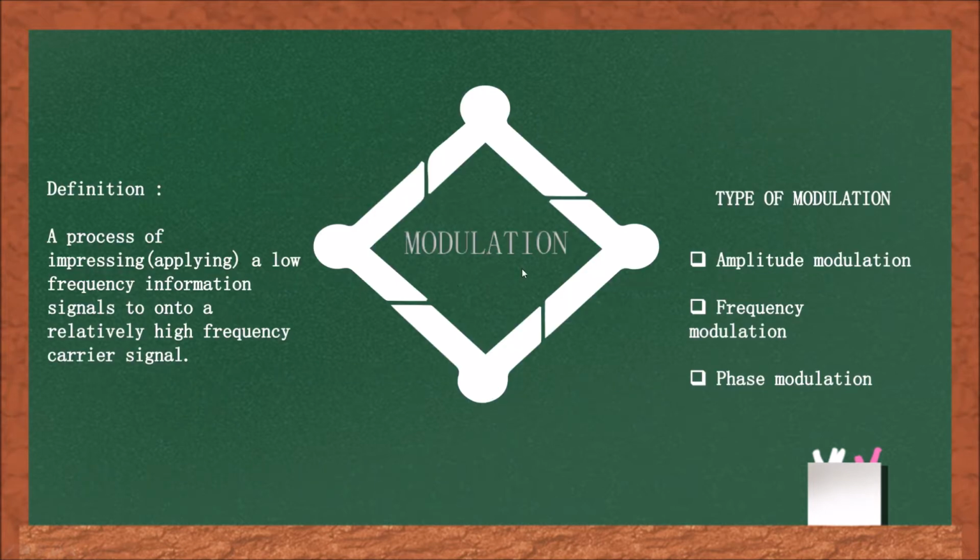So, modulation. What is modulation? It is a process of impressing low-frequency information signals onto a relatively high-frequency carrier signal. There are 3 types of modulation: amplitude modulation AM, frequency modulation FM, and phase modulation PM.